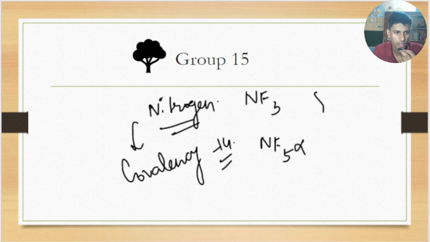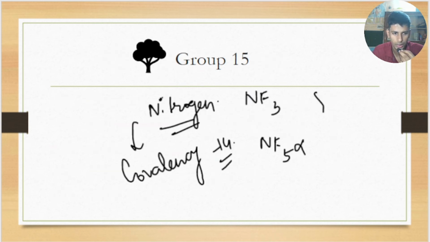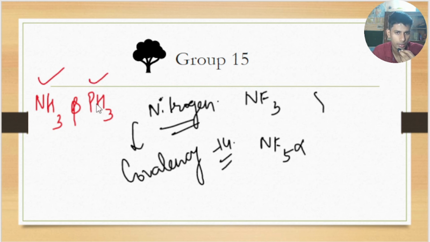Earlier I told you that down the group metallic character increases, and as the metallic character increases, melting point and boiling point increase. So now tell me, which has the greater boiling point, NH3 or PH3?